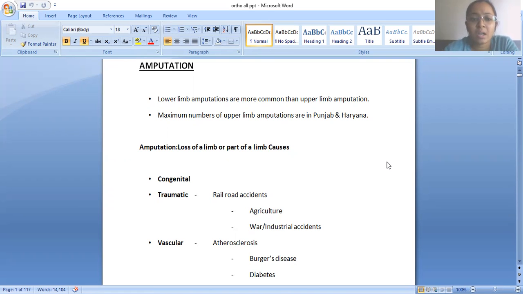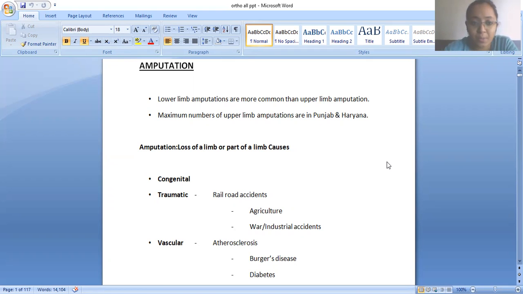There are a few things that we must know about amputation: how amputations are done, what a good amputation is, selective amputation, non-selective amputation, or emergency amputation. The treatment and the assessments are also things we are going to discuss.